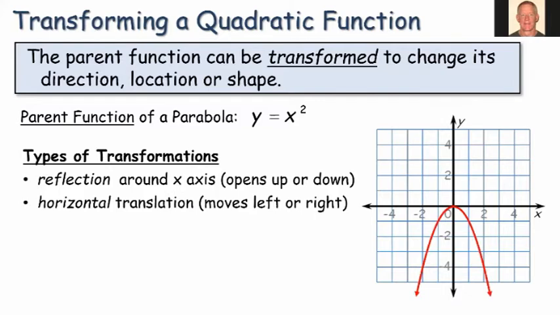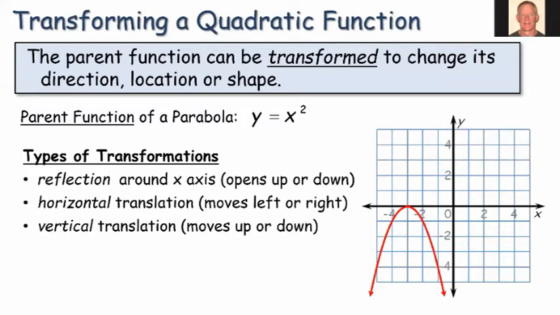How about a horizontal shift? We move it left or right, so we just shift the entire parabola. In this example on the graph, we've moved it 3 units to the left. How about vertical? Well, we just move the entire parabola up or down. In this example, we've shifted it up 5.